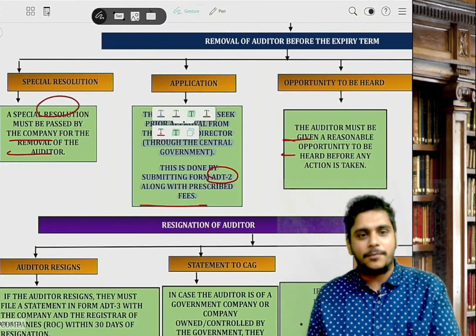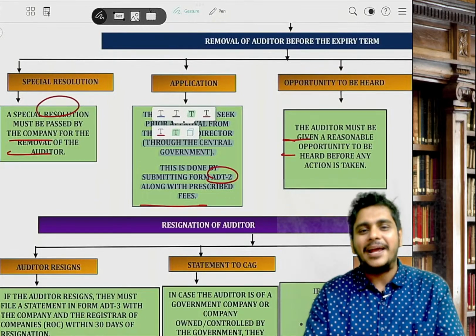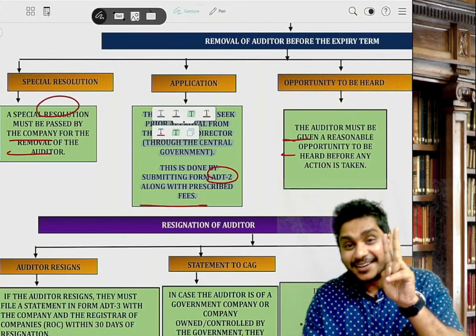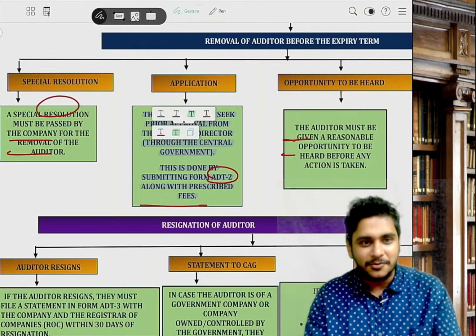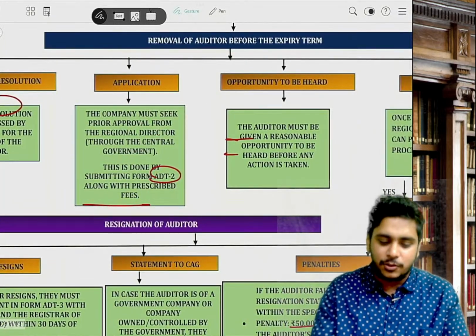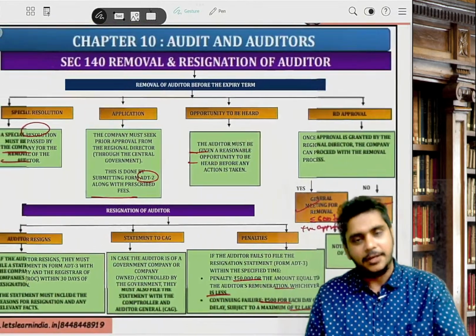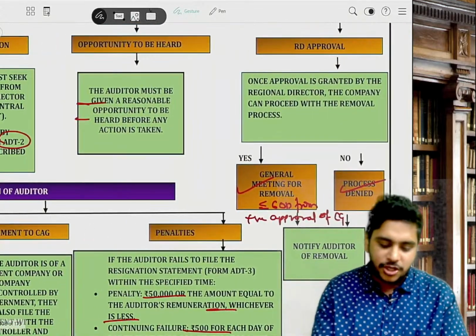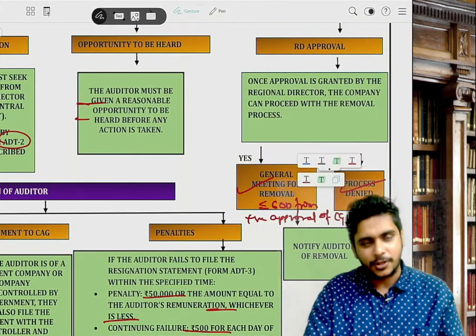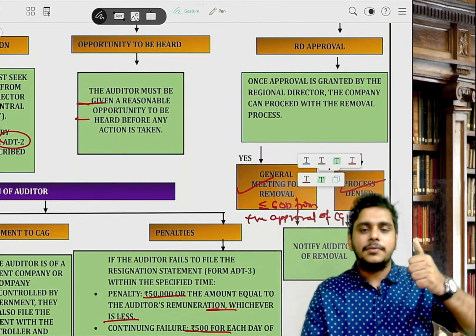You will apply to CG in form number ADT-2. Third, when the auditor is to be removed, you will give him an opportunity of being heard. Then, once CG's approval is received, you will call a general meeting within 60 days from the approval of CG, and then you will remove him via SR.